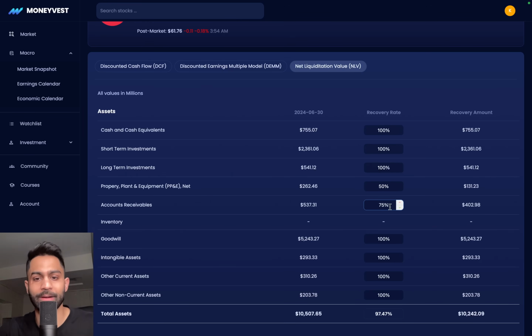So let's say 75% of their accounts receivables, they're able to recover from their customers. So that's just over $400 million. Inventory, the company does not have. In a product-based company, for example, if you're analyzing Apple, they'll most likely have inventory here.